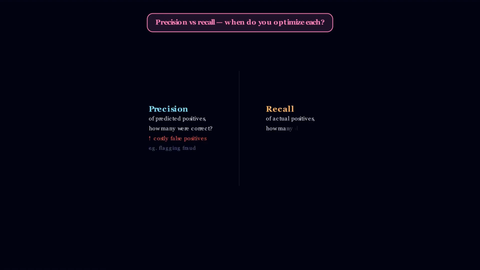Question 4. Precision versus recall. When do you optimize for each? Precision. Of everything you predicted positive, how much was actually positive? Recall. Of everything that was actually positive, how much did you catch? Optimize for precision when false positives are expensive, like flagging a legitimate transaction as fraud. Optimize for recall when false negatives are expensive, like missing a cancer diagnosis. F1 score balances both when neither error type clearly dominates.